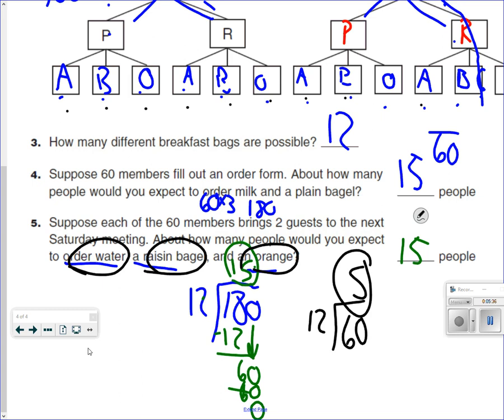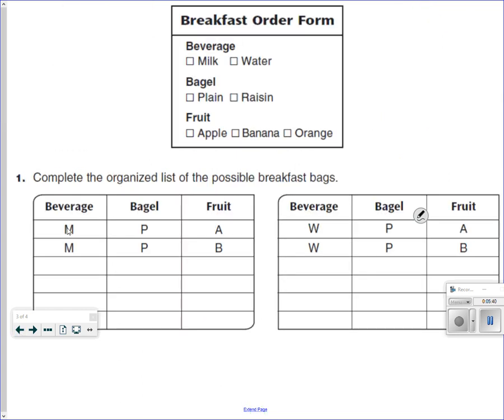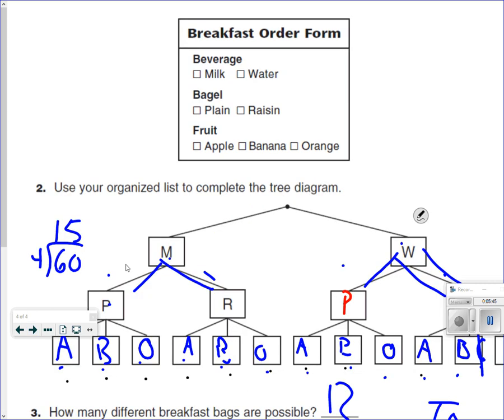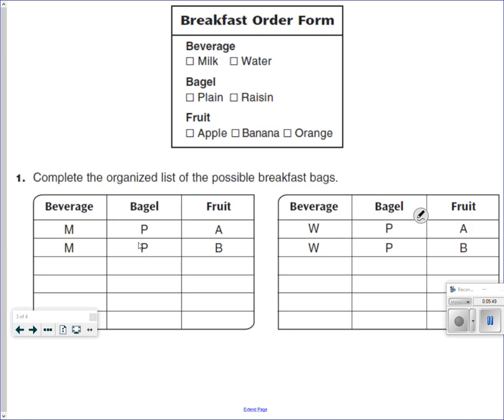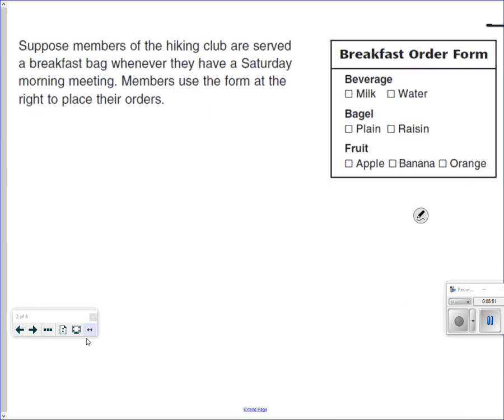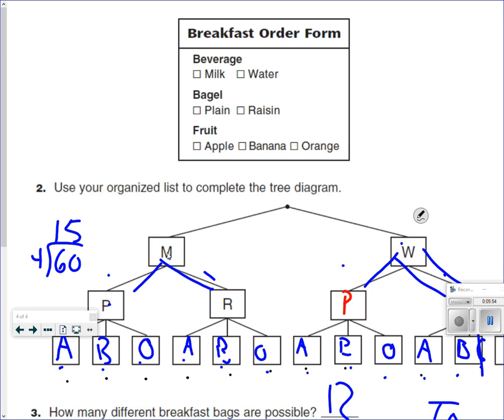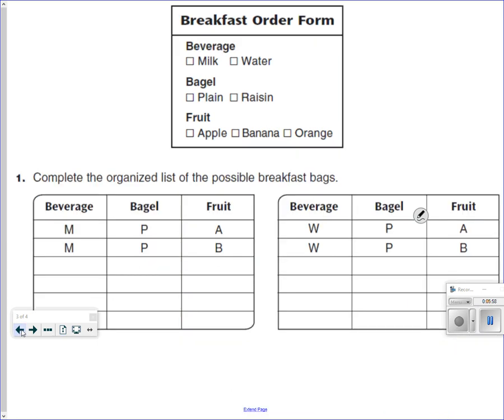Okay. Now you're probably wondering, what did we do with this table back here? This table right here goes like this: milk, plain, apple. Milk, plain, banana. The next one would be milk, plain, orange. Then it would be milk, raisin, apple.